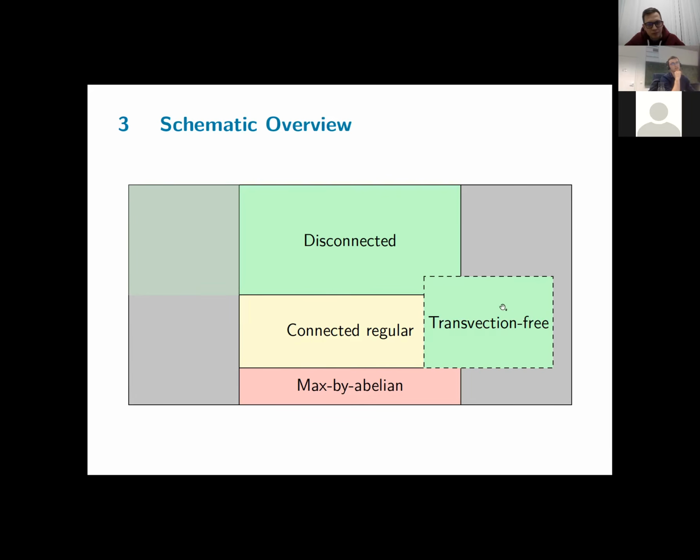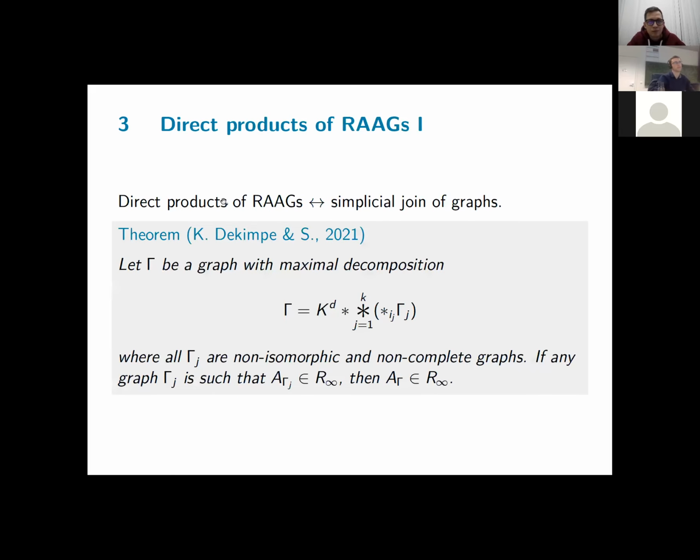So we've dealt with certain types of automorphisms. Here in disconnected graphs, we had a structure on the group itself. Now the dual of disconnected graphs is the simplicial join. So the dual of free products is direct products of right-angled Artin groups, corresponding to simplicial joins. And for this family, we've proven a sort of conditional statement.